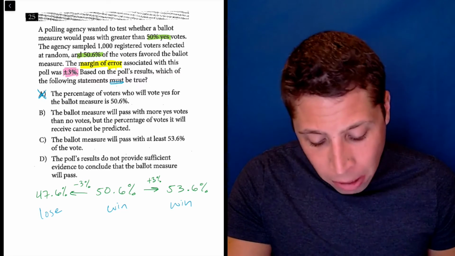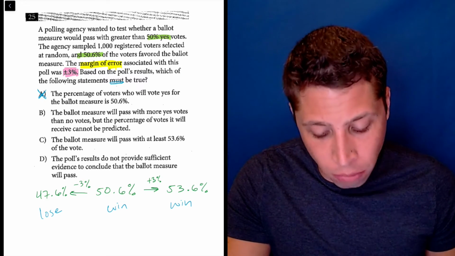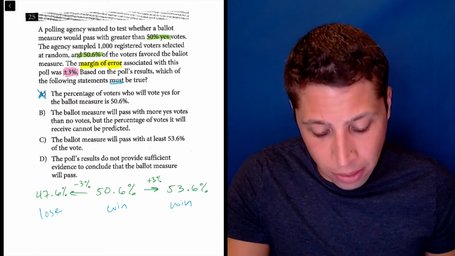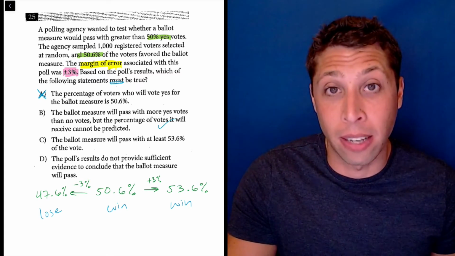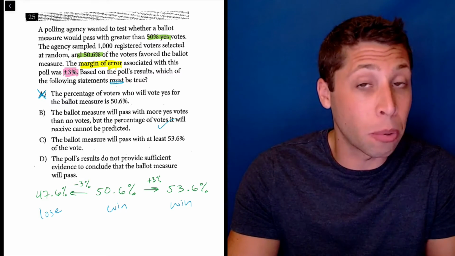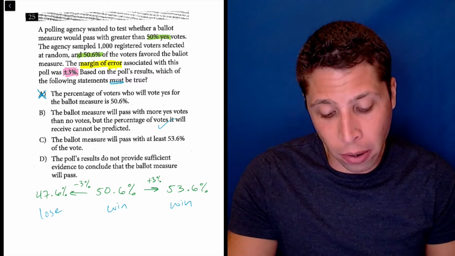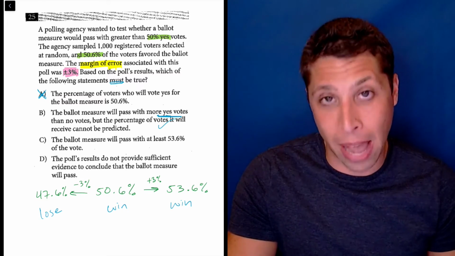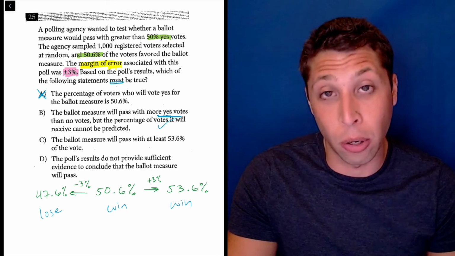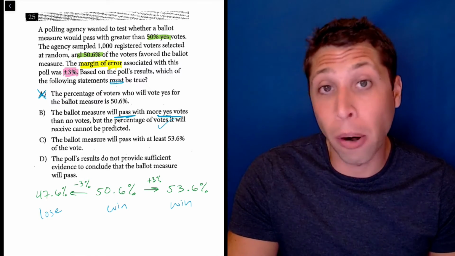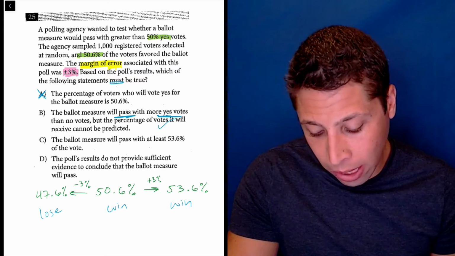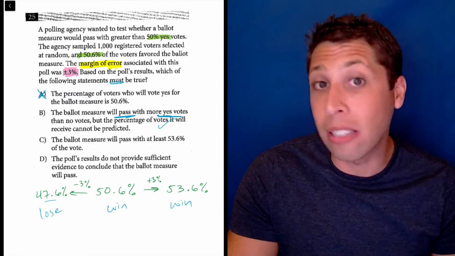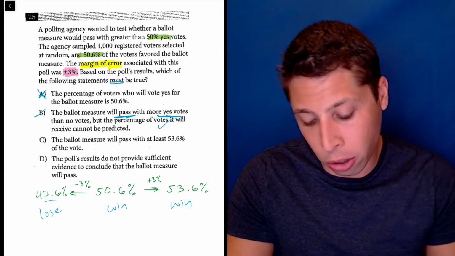Choice B. The ballot measure will pass with more yes votes than no votes, but the percentage of votes it will receive cannot be predicted. Well, I agree with the second part. The percentage of votes it will receive cannot be predicted. We can come up with estimates for the percentage, but as we saw with this margin of error, we don't actually know it's going to pass. We don't know if there will be more yes votes, because it's possible within our margin of error that the no's win, that the yes is only going to be 47.6%. That's a reasonable thing to happen, so this is no longer true.